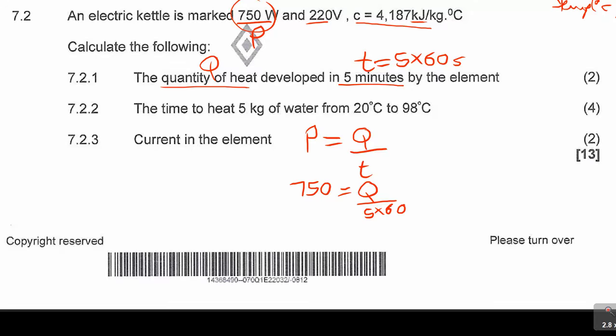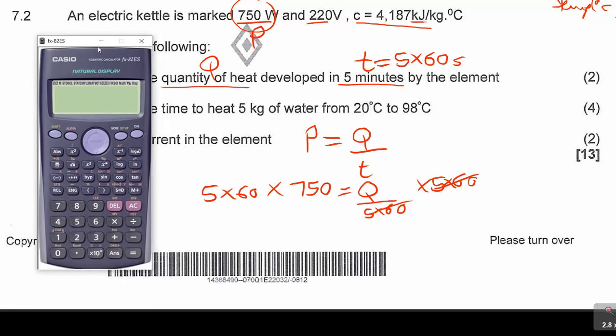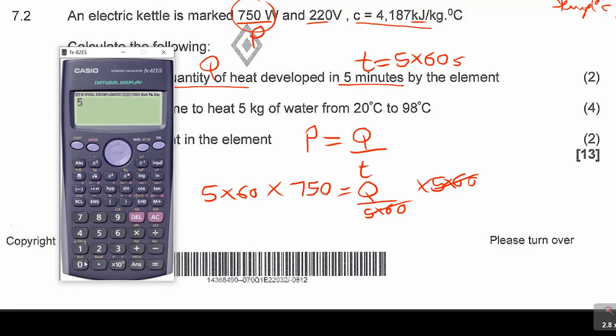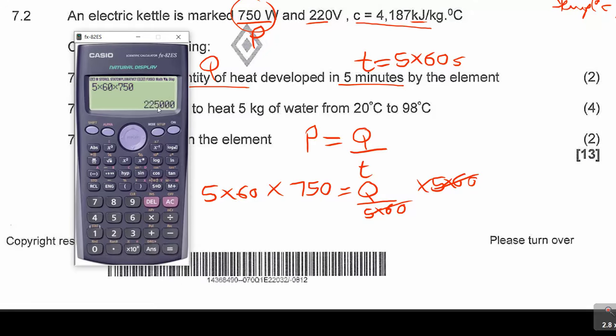So if you now simplify this, you have to multiply by 5 times 60 this side, so that this goes, but what you do on the left you also do on the right. So it will be 5 times 60 times 750, and then it gives me 225,000. This is 225,000 joules, or you can divide by 1,000 to become 225 kilojoules.